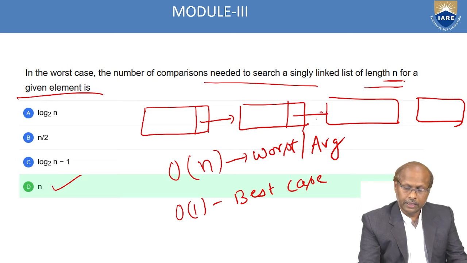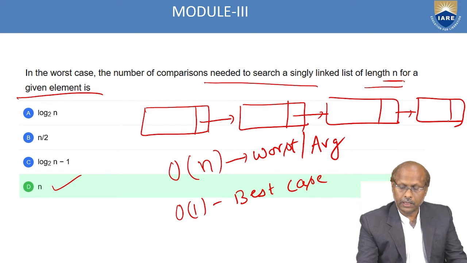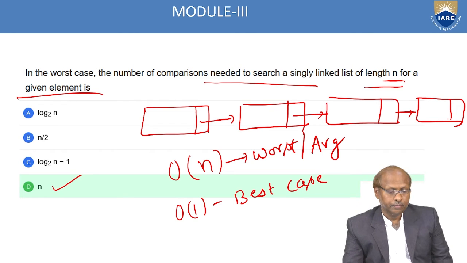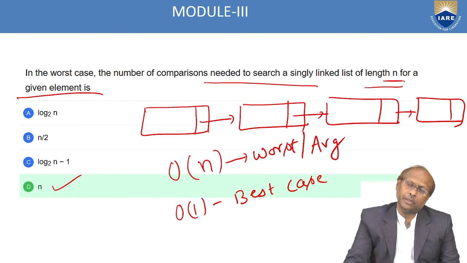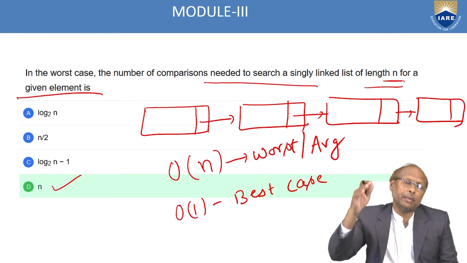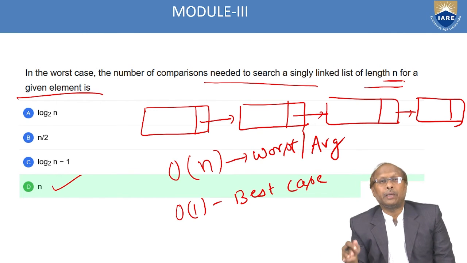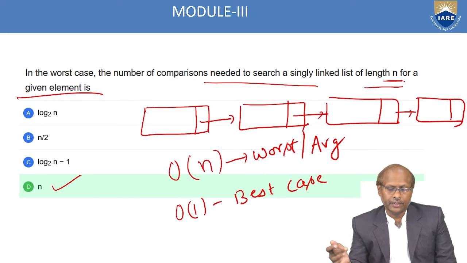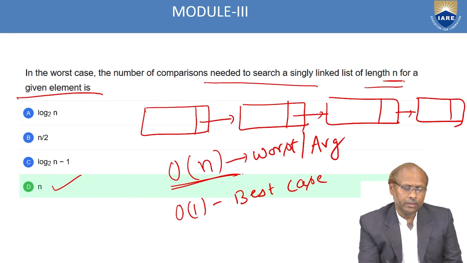Most of the time they will ask this type of question: best case, worst case as well as average case. And remember, whenever they are asking worst case, always you think about it. The data may be available at the end or data may not be available also. Whether available or not available at the end, then you can say order of n. So the answer is D.